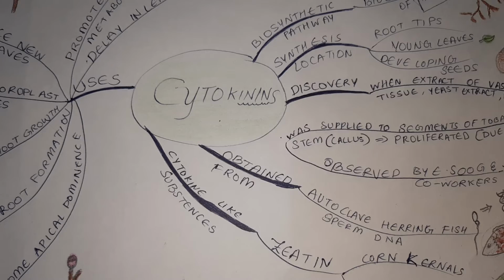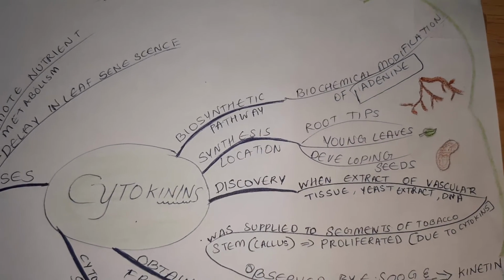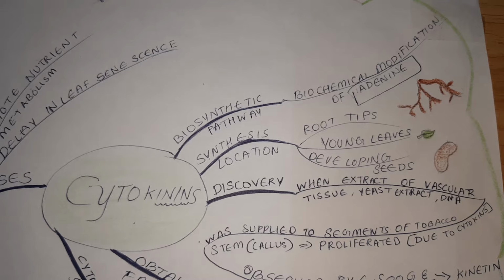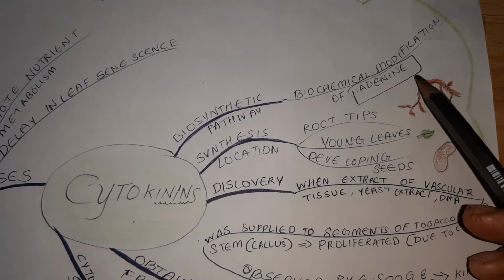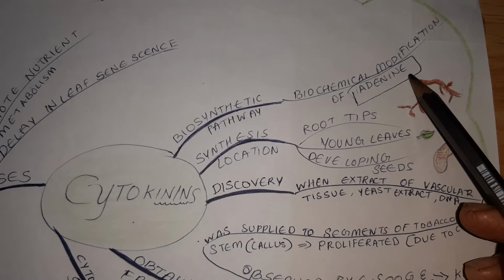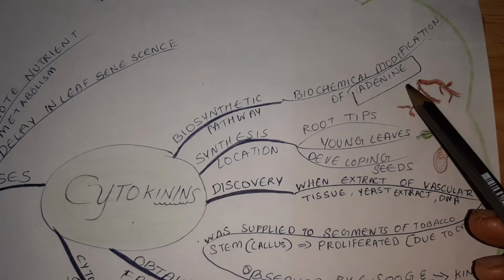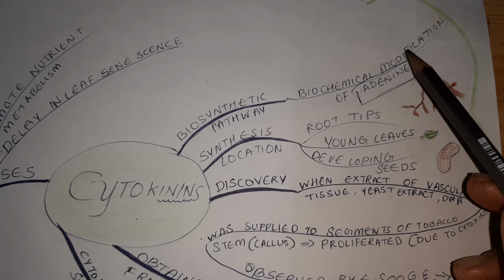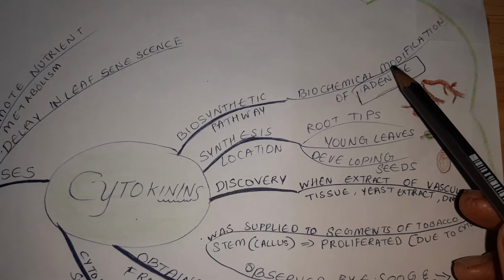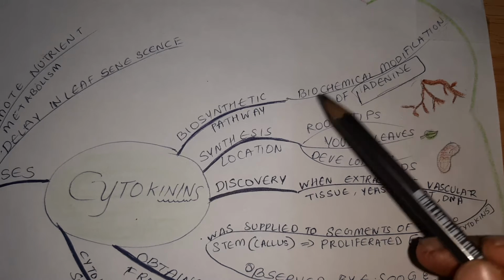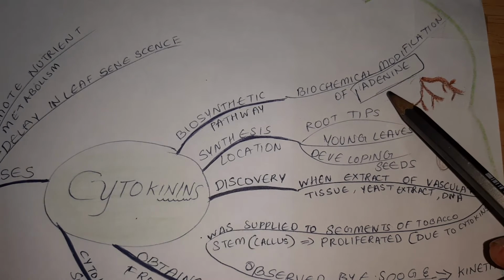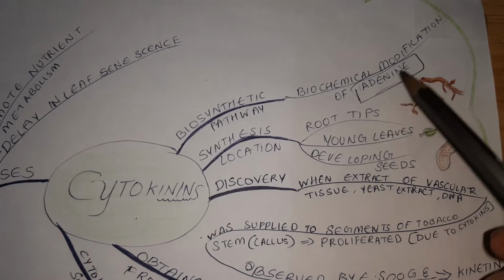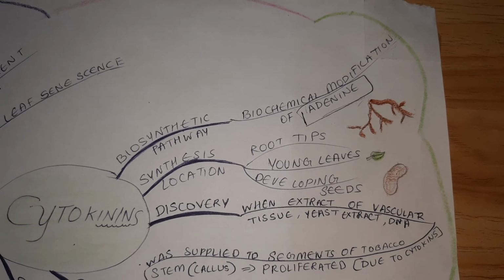Let's begin. The biosynthetic pathway of cytokinins is the biochemical modification of adenine. This adenine is one of the bases in nucleic acids. We have seen adenine, guanine, cytosine, thymine. So when adenine is modified, changed in shape, structure or chemically, this results in the hormone cytokinin. So due to the modifications in adenine, cytokinin is formed.